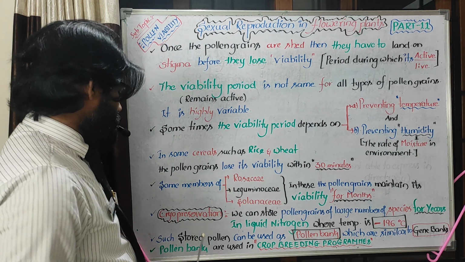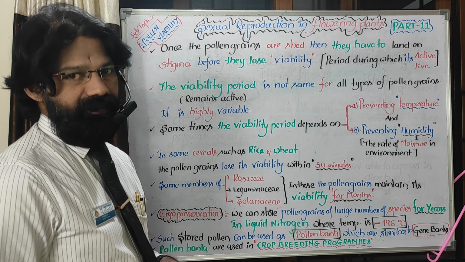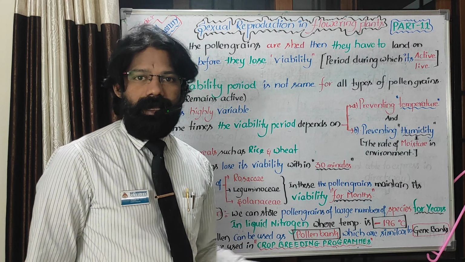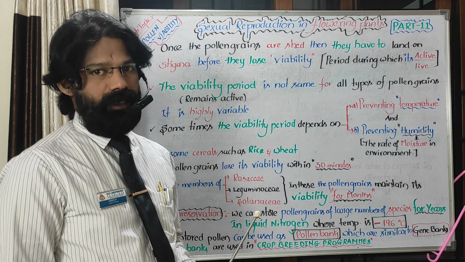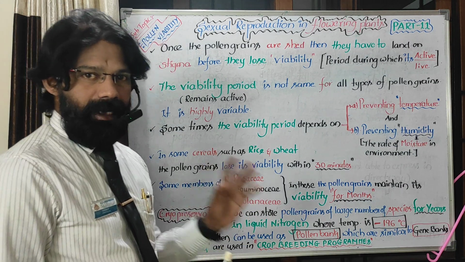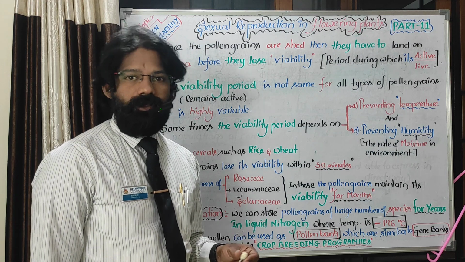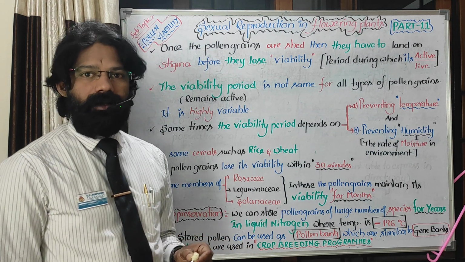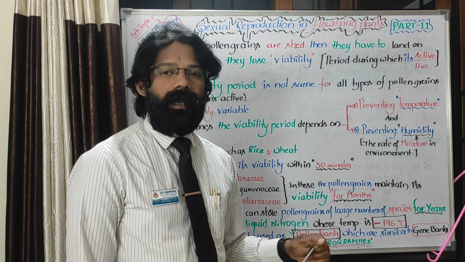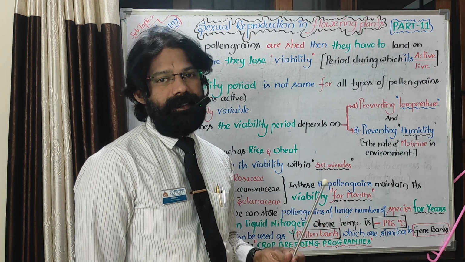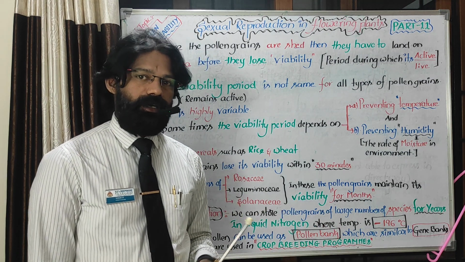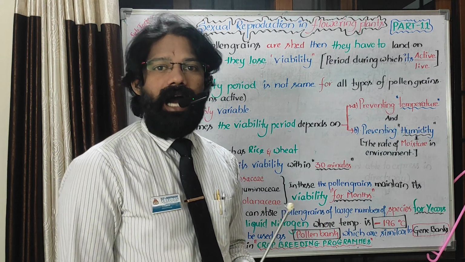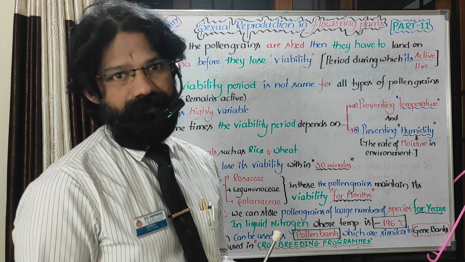Next, first we need to learn one word, cryopreservation. This is not mentioned in the NCERT textbook. Sometimes we store the semen of human beings at minus 196 degrees centigrade with the help of liquid nitrogen for artificial insemination.